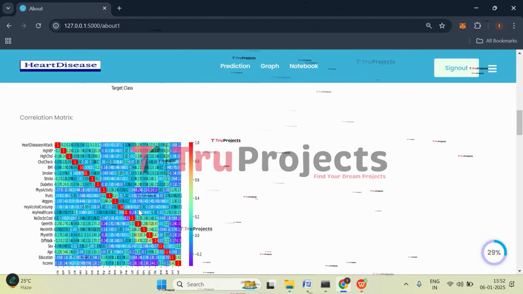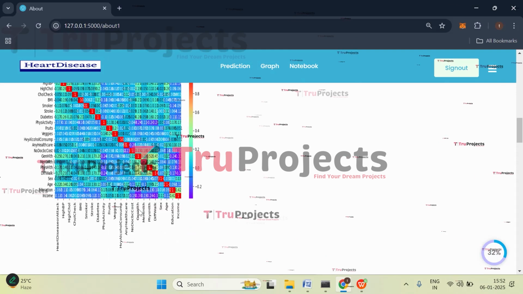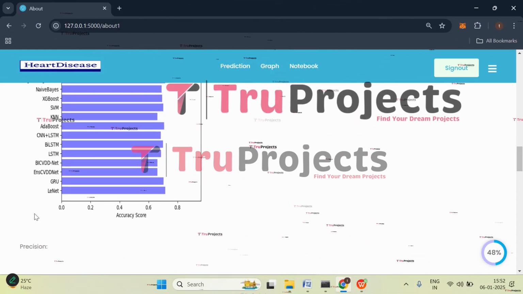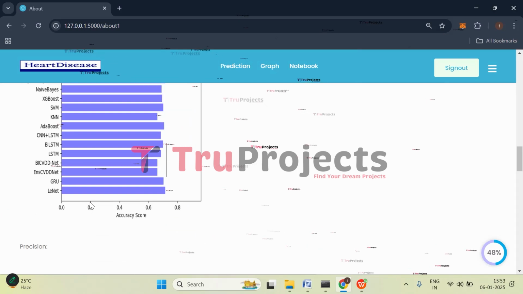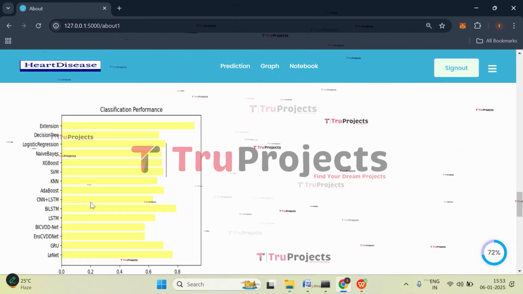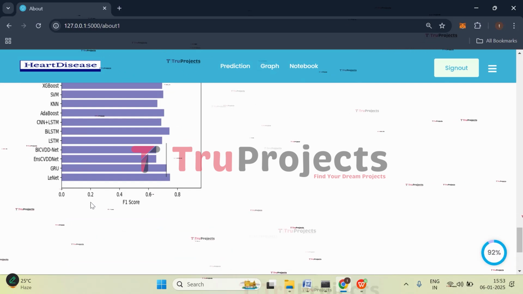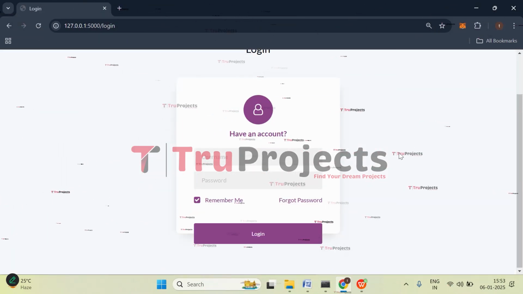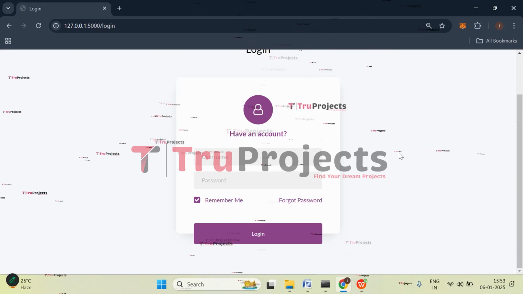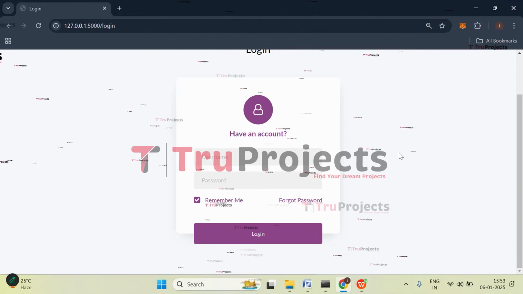And this is the correlation matrix graph, which shows the correlation between variables. And this is the accuracy comparison graph. Here on x-axis, we have accuracy score, and on y-axis, we have all the algorithms trained. And this is the precision score comparison graph. This is the recall score. This is the F1 score. Now click on sign out. So in this way, just by giving inputs to the application, it will predict whether the patient has heart disease or not. So this is all about the project.